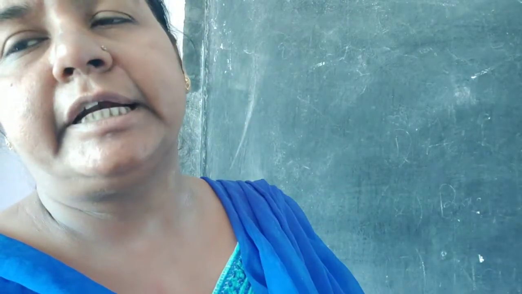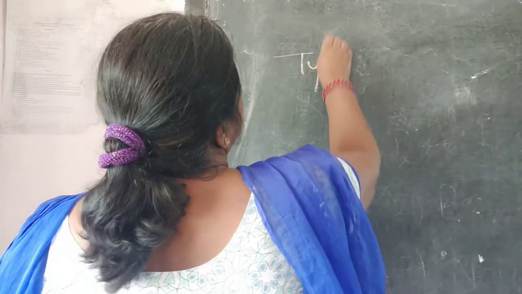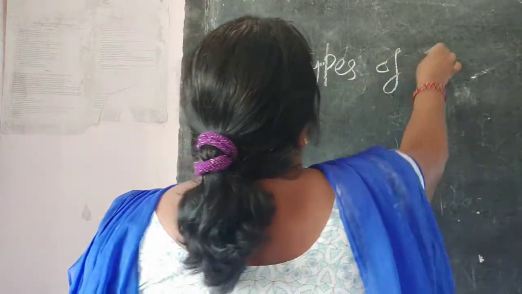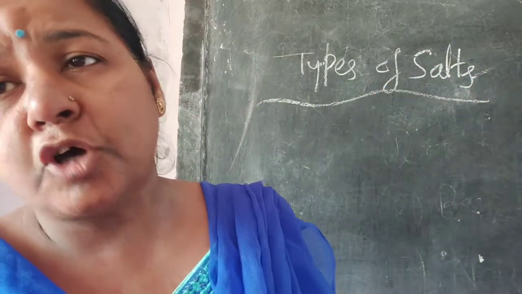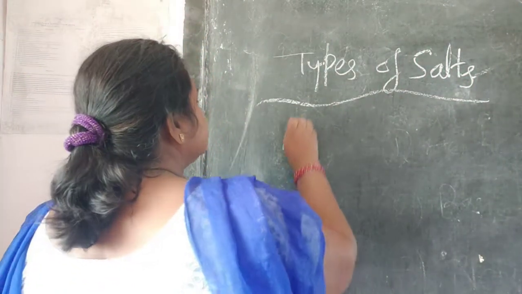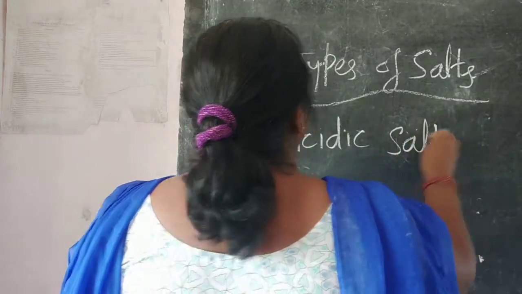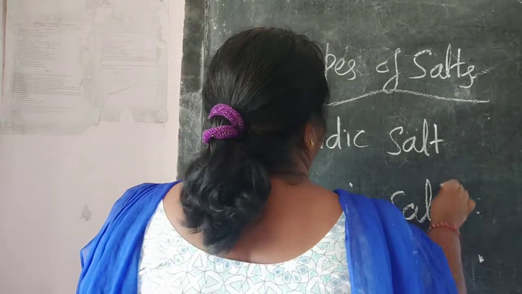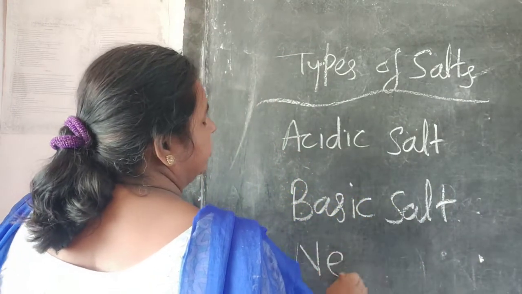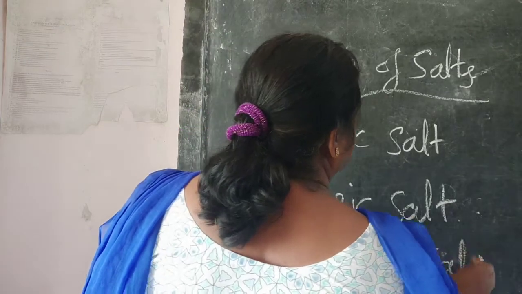Today you have to read about the types of salt. Now there are three types of salt: acidic salt, basic salt, and neutral salt.